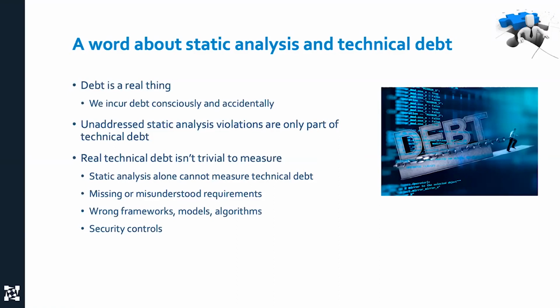Unaddressed static analysis violations are certainly part of a technical debt calculation, but they are definitely not the whole thing. Real technical debt isn't trivial to measure, and static analysis alone doesn't measure technical debt. Technical debt means, hey, you have a wrong requirement, you have a misunderstood requirement. When it said make it fast and you said it is fast, you didn't realize that fast meant 1 million simultaneous users within a second.